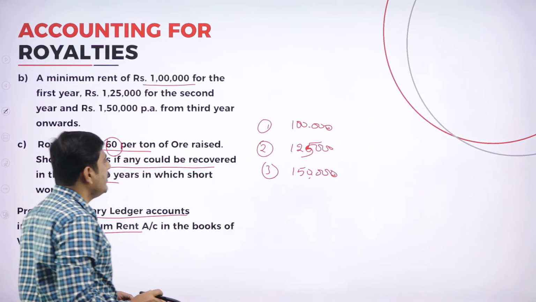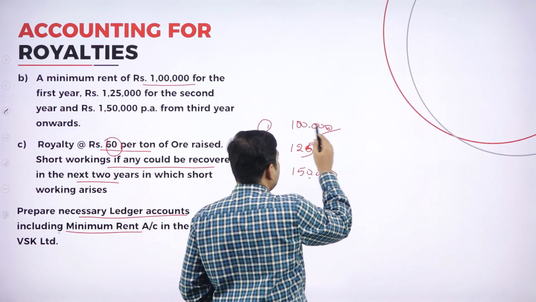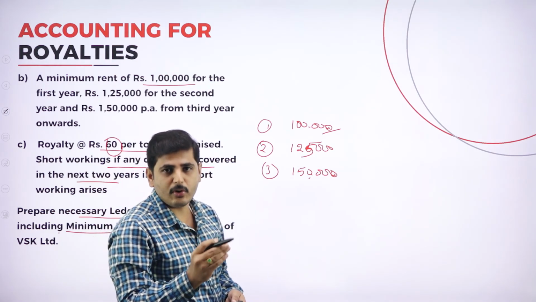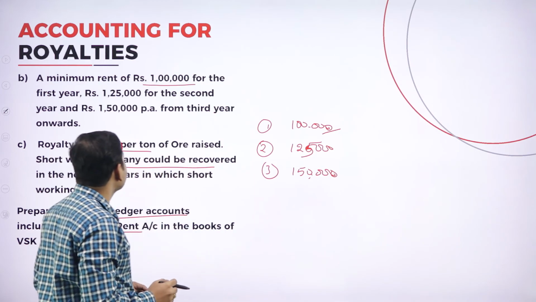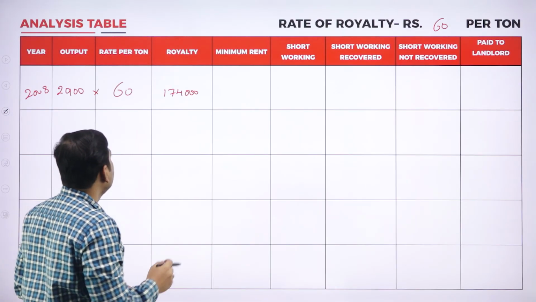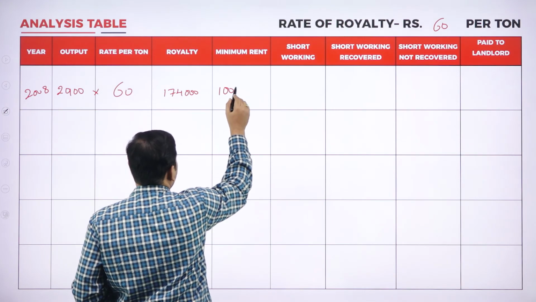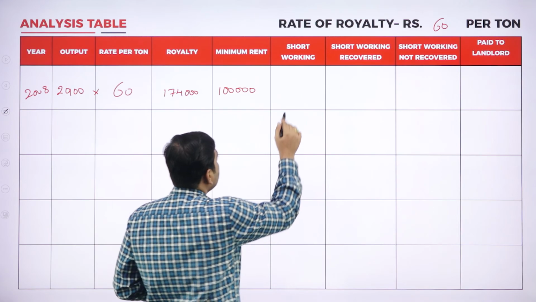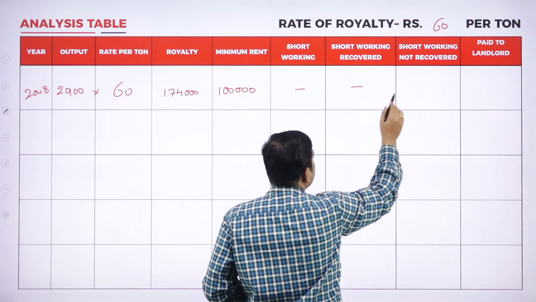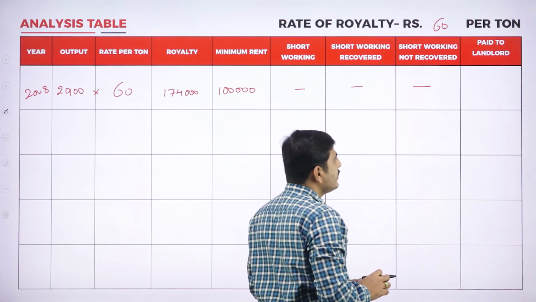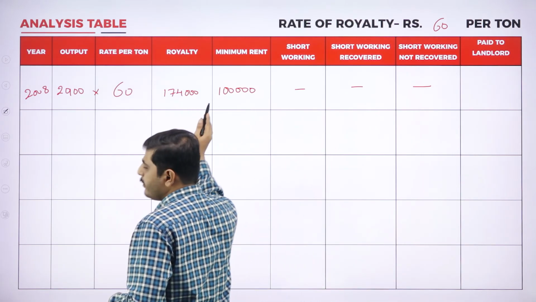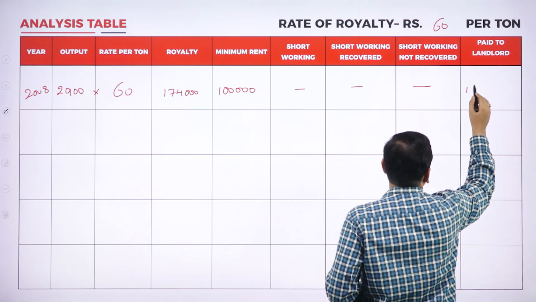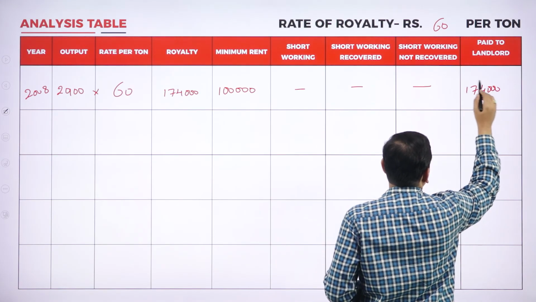Now, what is our minimum rent here? Look at the minimum rent. For the first year, we have to pay the minimum rent of 1 lakh rupees. Either the minimum rent or the royalty, whichever is more, should be payable to the landlord. So for the first year, minimum rent is 1 lakh rupees, and royalty is more than minimum rent. So no short working, and short working recovered is also nil. Whichever is more should be payable to the landlord, so 1,74,000 should be payable to the landlord.